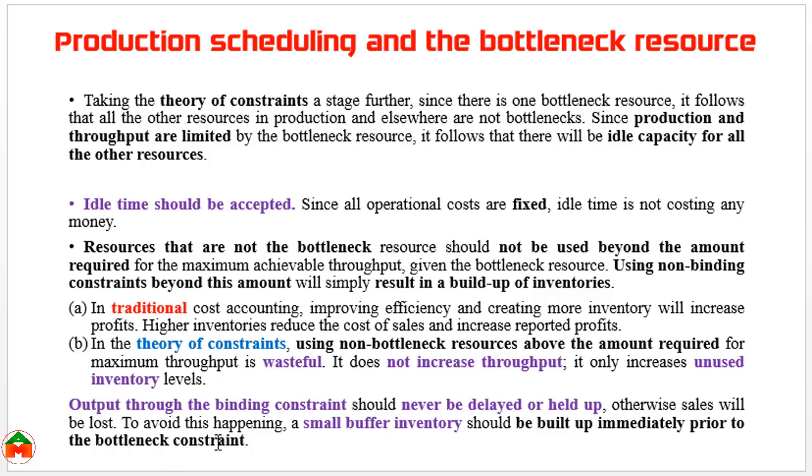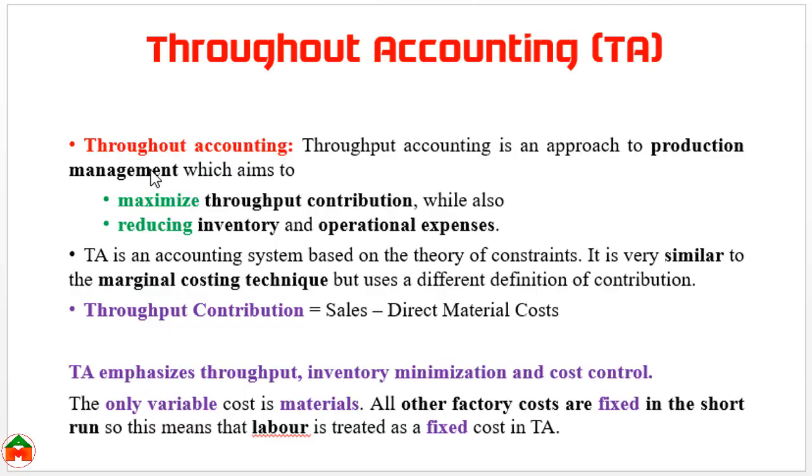To avoid this happening, a small buffer inventory should be built up immediately prior to the bottleneck constraint. In throughput accounting, we try to maximize the throughput contribution, as well as reduce the inventory and operational expenses.